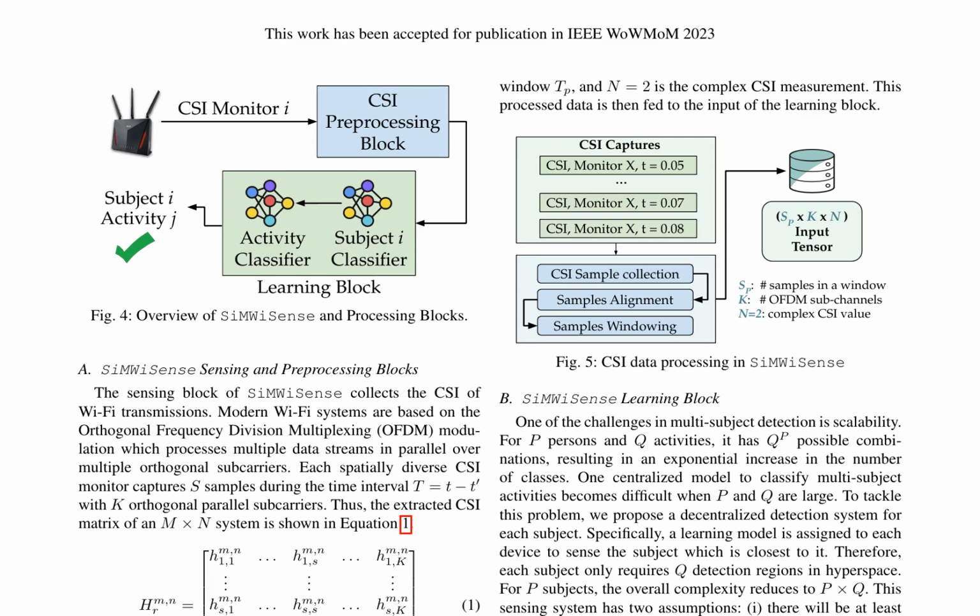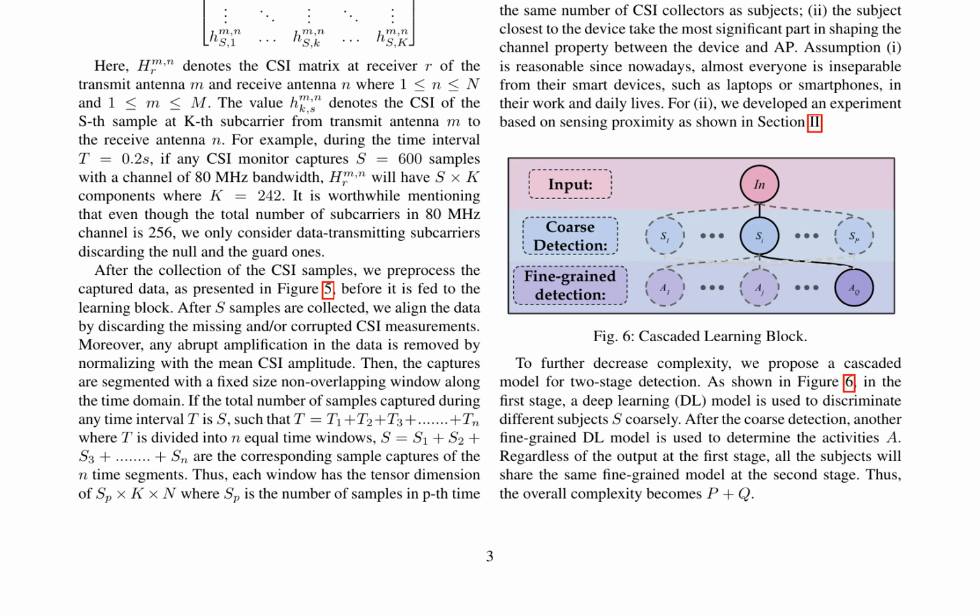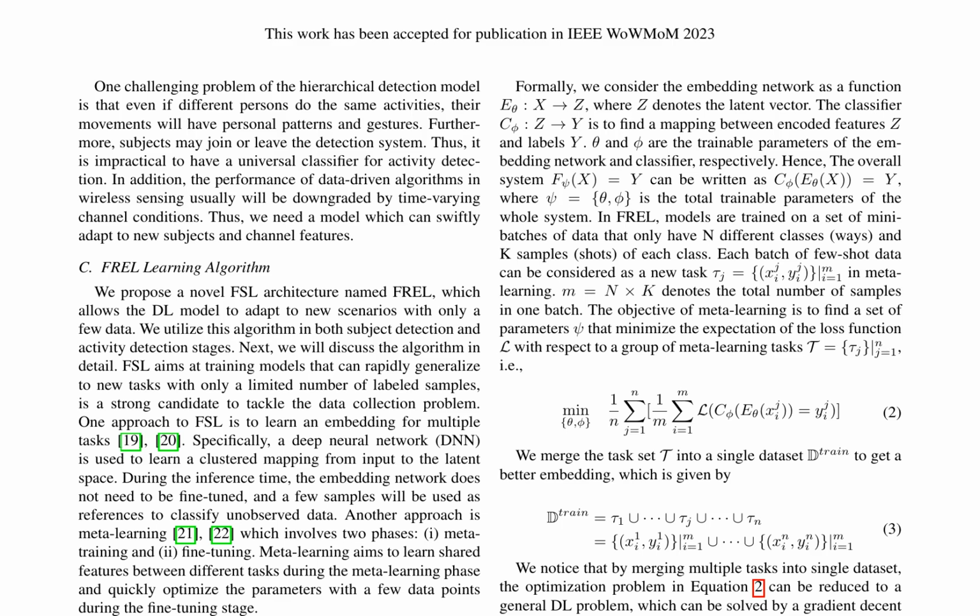In the context of multi-subject detection, a decentralized sensing system named SiMWiSense is proposed, which utilizes a novel Feature Reusable Embedding Learning (FREL) algorithm to adapt to new scenarios with only a few data samples. The system's sensing and preprocessing blocks collect and process Wi-Fi channel state information (CSI) from multiple devices. The FREL model consists of an embedding network and a classifier, trained jointly during the metalearning phase, and fine-tuned on a small portion of data for better adaptation to new tasks.